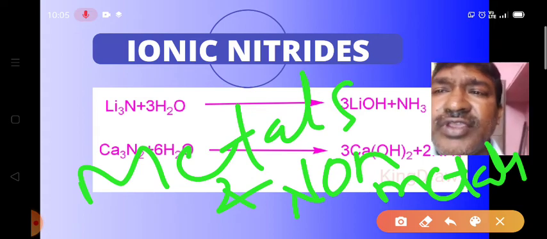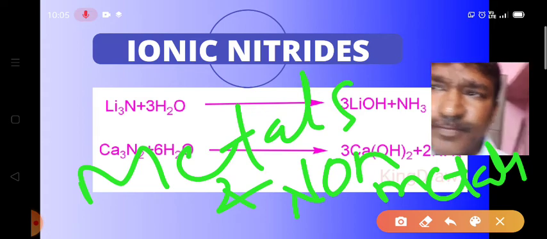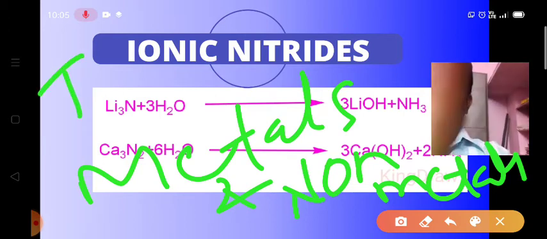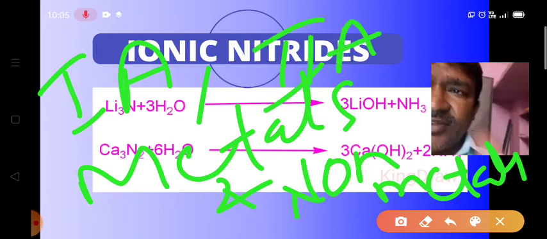Here we have to remember that ionic nitrides are formed by the s-block metals. They are the first A group metals and the second A group metals.